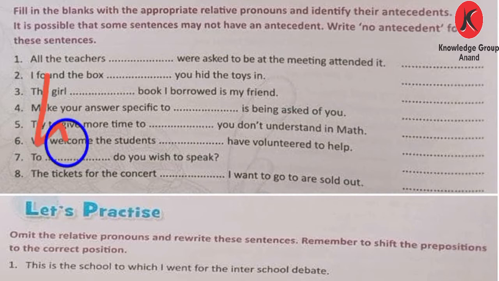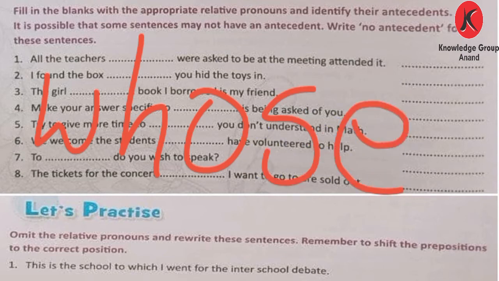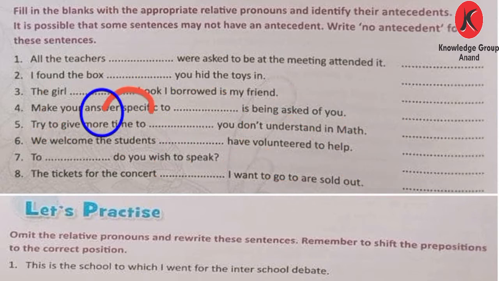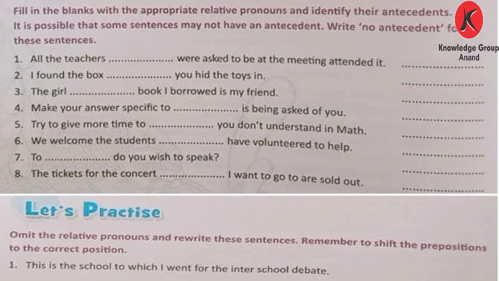Number 3, the girl blank book I borrowed is my friend. Whose? Okay, number 3, whose. The girl whose book I borrowed is my friend. And who is the antecedent here? Girl. Girl is an antecedent. You have to write it in the third blank here.